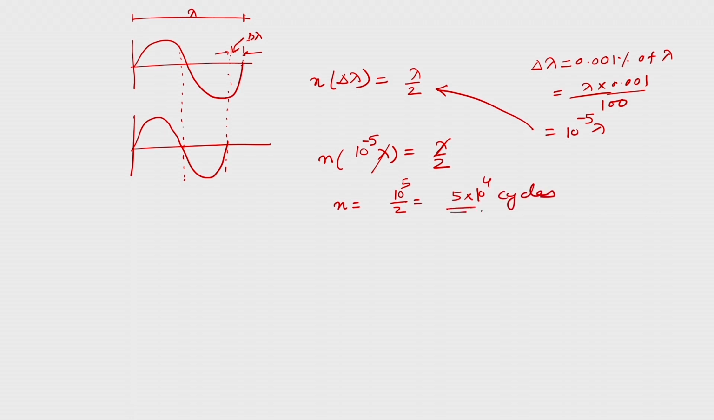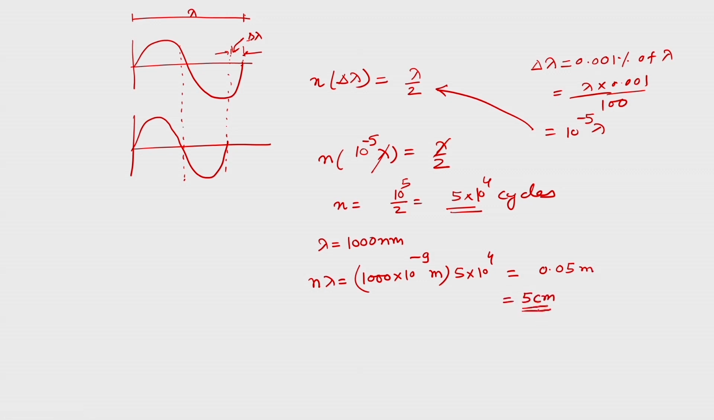So, after these many cycles, these two waves start showing destructive interference, because their phase is completely changed, which we do not want. If lambda, let us say, is 1000 nanometer, n into lambda is 1000 into so many meters into n, what we call here 10 to the power 4, and that gives 0.05 meter. That means within 5 centimeter these two waves of laser will become completely incoherent,